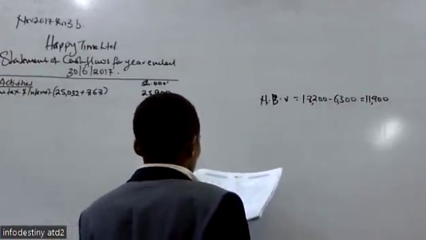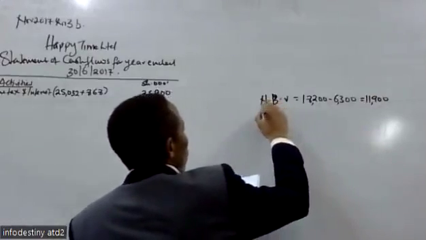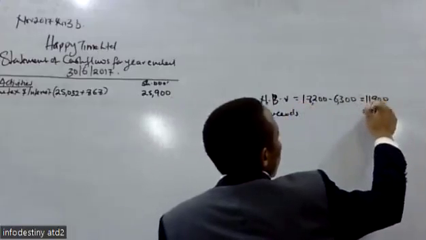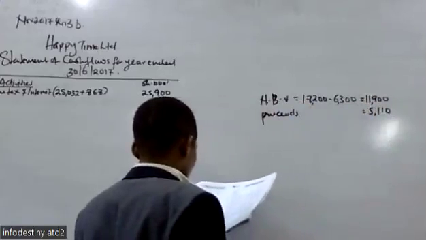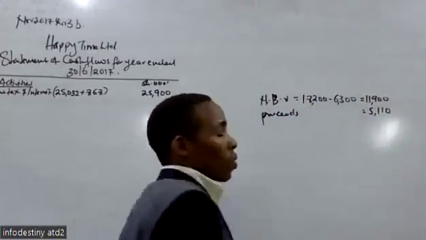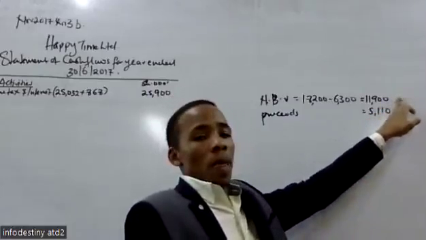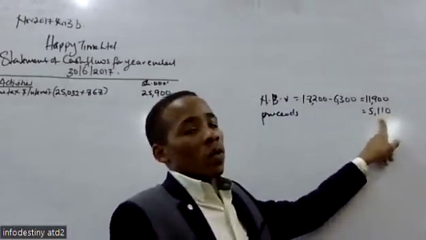Then we are told that it was sold for 5,110,000. So before it was sold, it had a value of 11,900, but now it has been sold at 5,110.